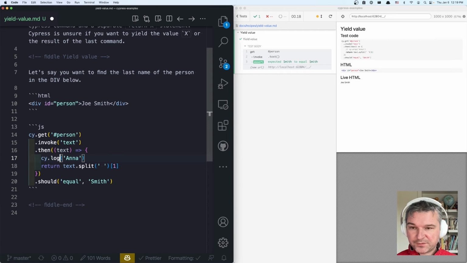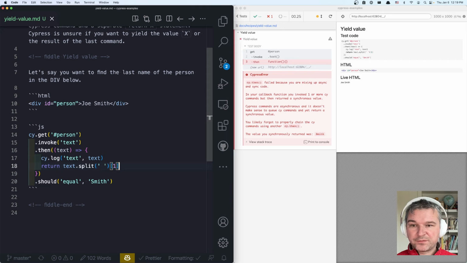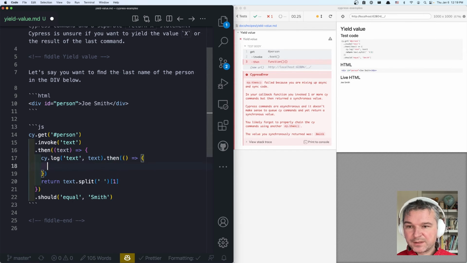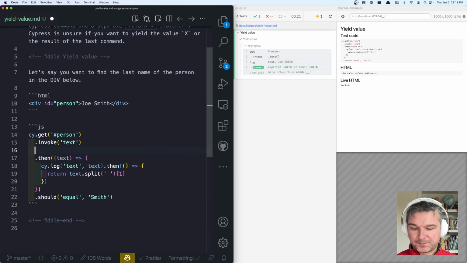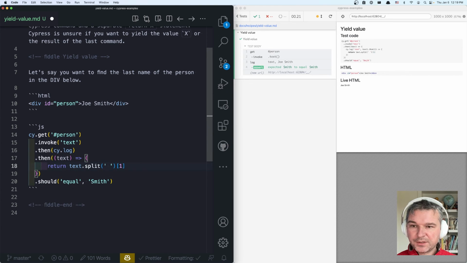So if you want to log something, right? Let's say the text. How can you return the split value? Well, you have to probably move it down and split it up, right? Or in this case, it is much simpler. You want to just say cy.log, okay, and leave it here.